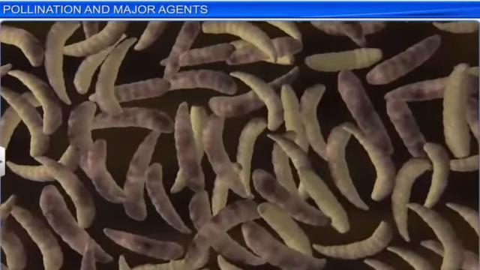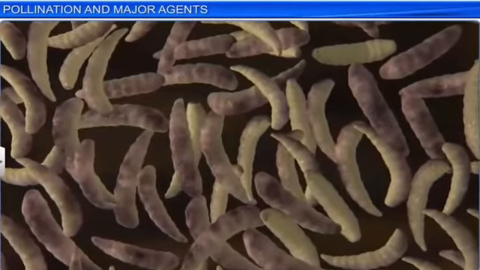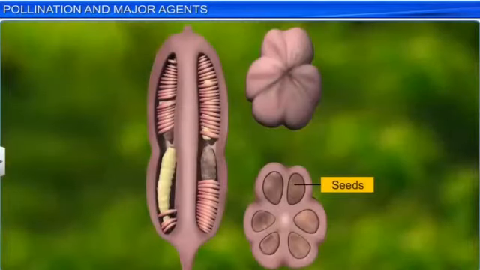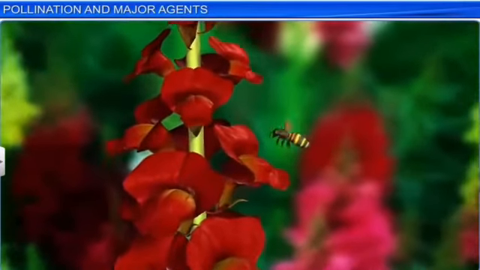So the transfer of the pollen grains has taken place, and the insects have laid the typical eggs on the surface of the plant. Later on, the development of the seeds takes place, and the further development also occurs.